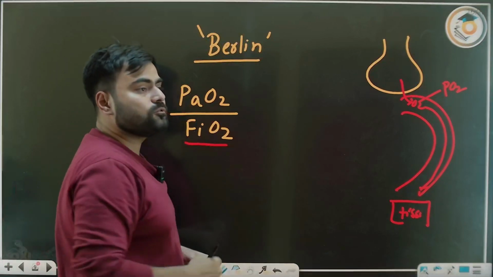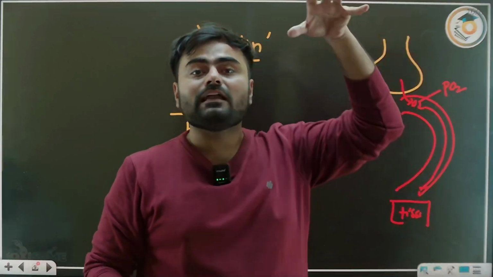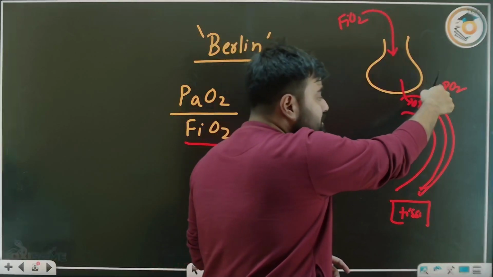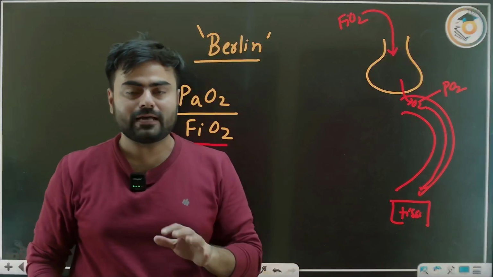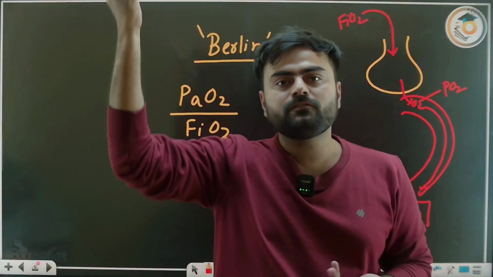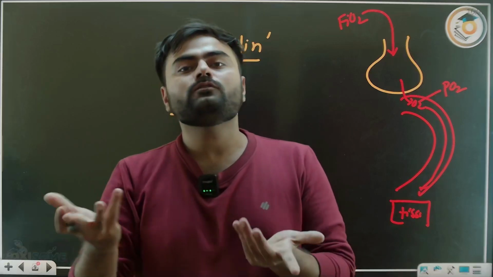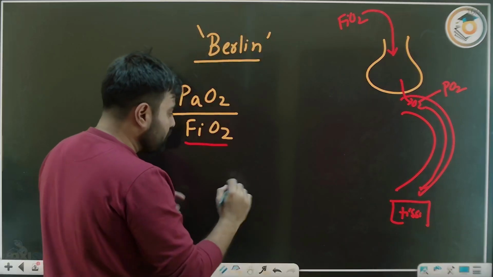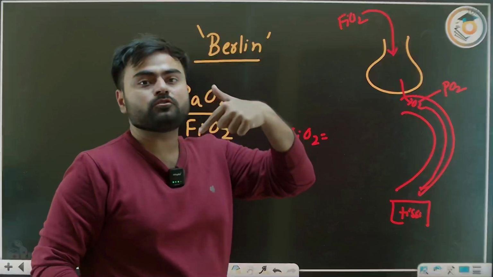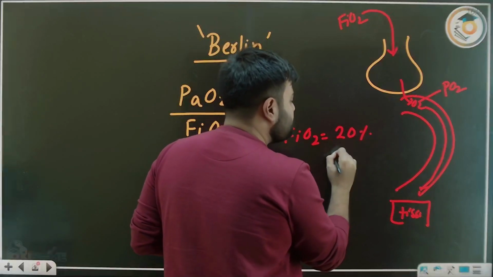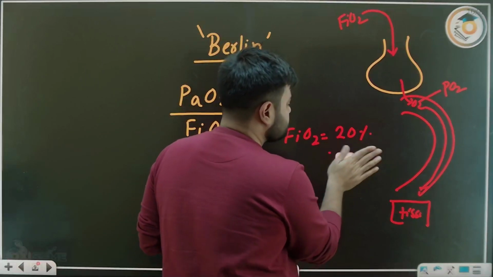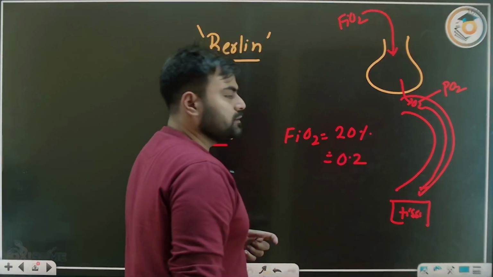And what is FiO2? FiO2 is the oxygen that is delivered to you. So the oxygen that is delivered to you is FiO2, and the oxygen partial pressure in the artery is known as PaO2. Right now I am taking oxygen from the atmosphere. In the atmosphere there is 20% oxygen. So FiO2 is 20%, that means 20 by 100, which is 0.2. That is my FiO2.